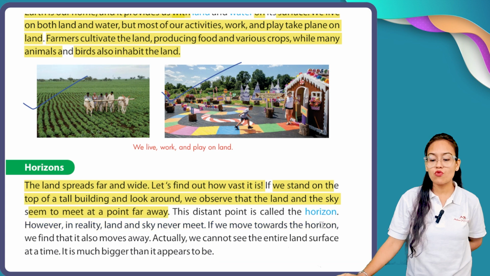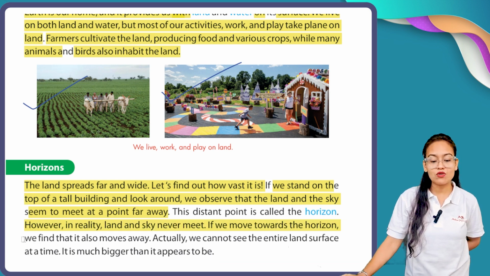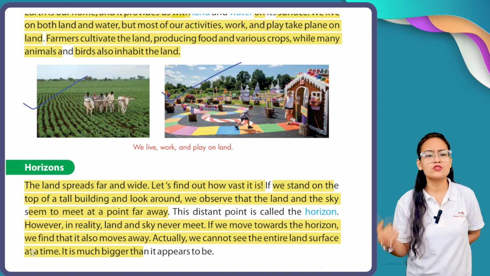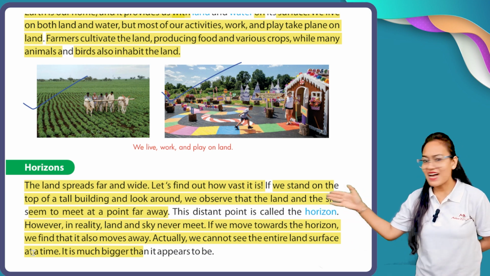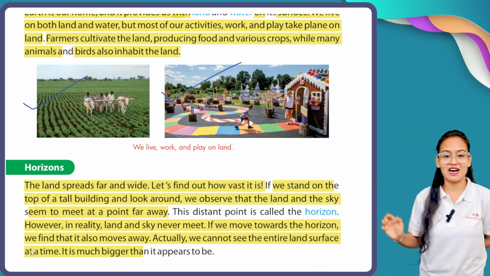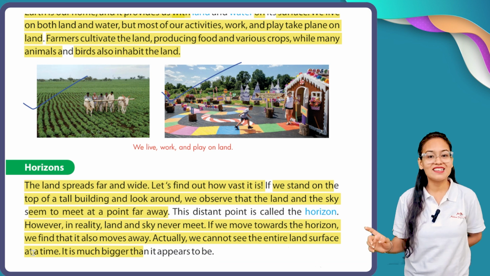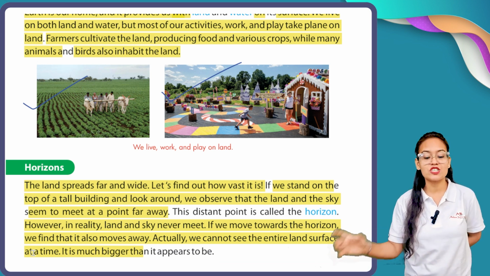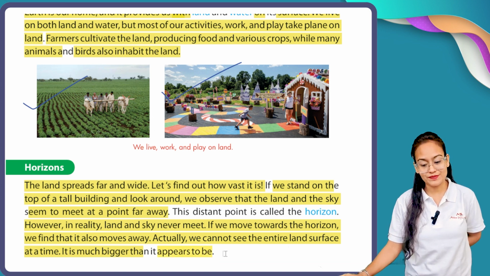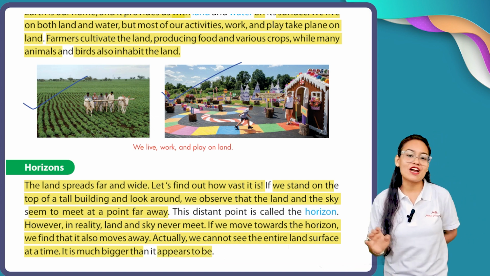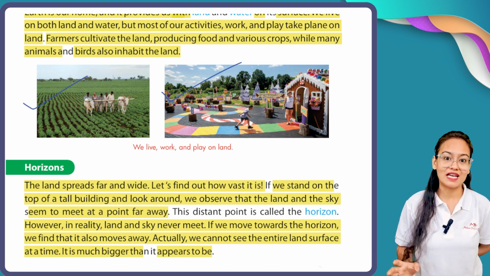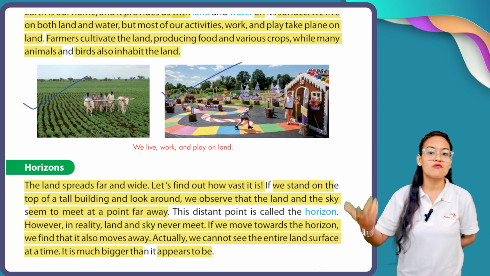It is only our illusion. If we move towards the horizon, we find that it also moves away. Sometimes, whenever you are moving through bus or train, you see the land and the sky also moving with us. But in reality, it is not possible because the entire land surface is much bigger than it appears to be. Try to understand the concept of horizon. Horizon is not a real thing. It is only an illusion of our mind.